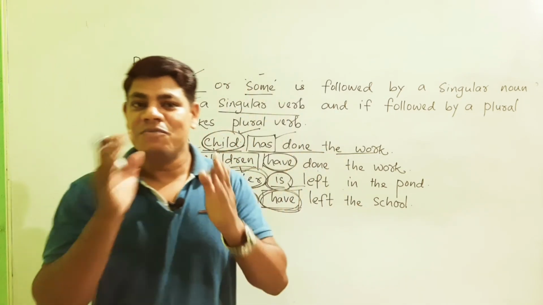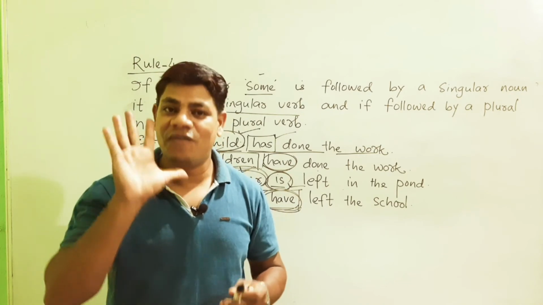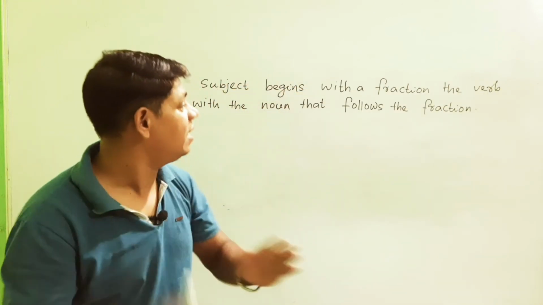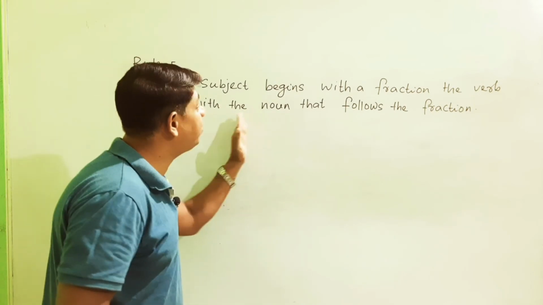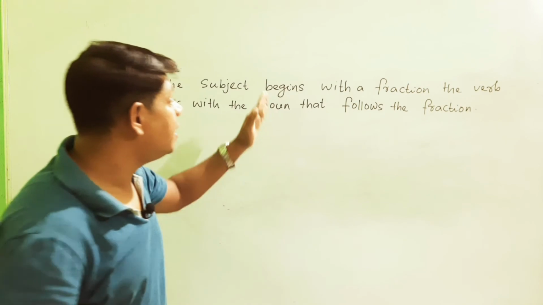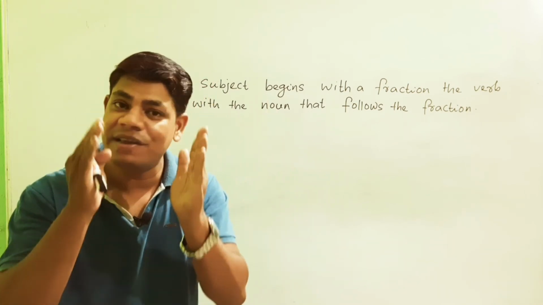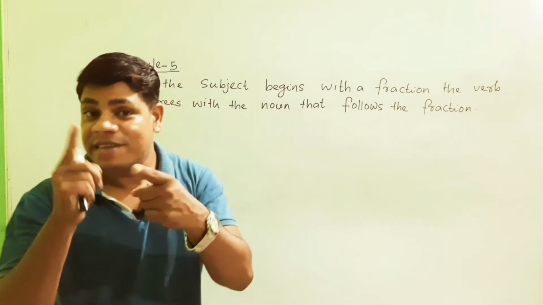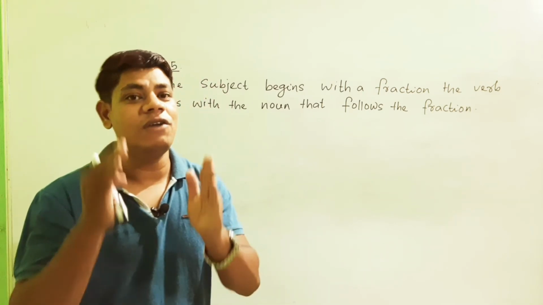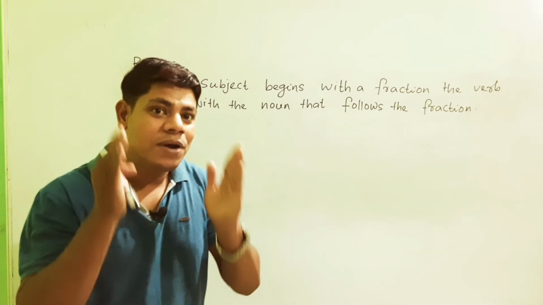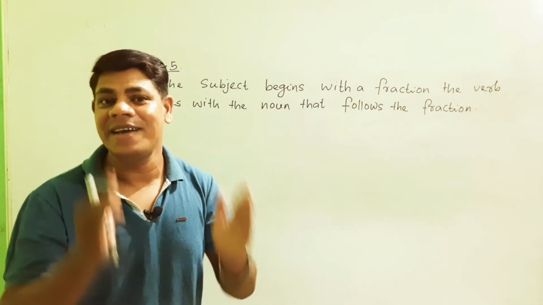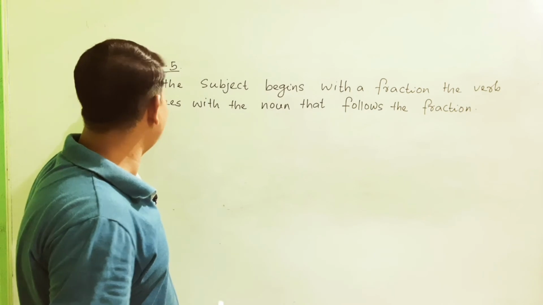Now let us move on to rule number 5. If the subject begins with a fraction, the verb agrees with the noun that follows the fraction. It means that if the noun is singular, it will follow the singular verb. If the noun is plural, no doubt it will follow the plural verb. Let us take some examples to get a clear idea about rule number 5.